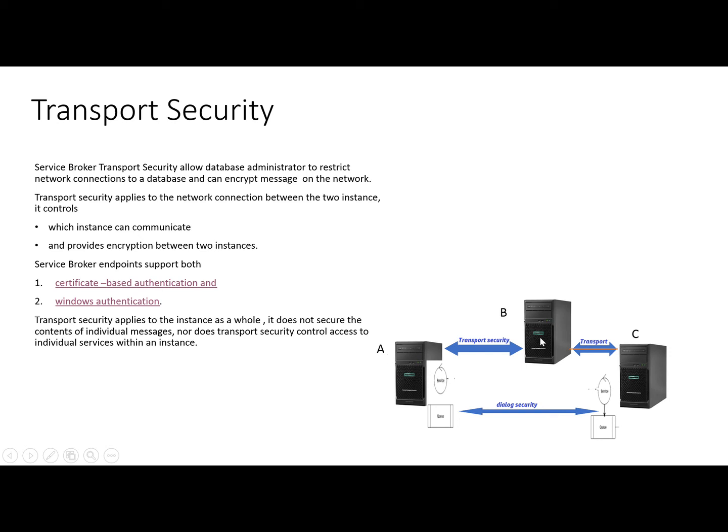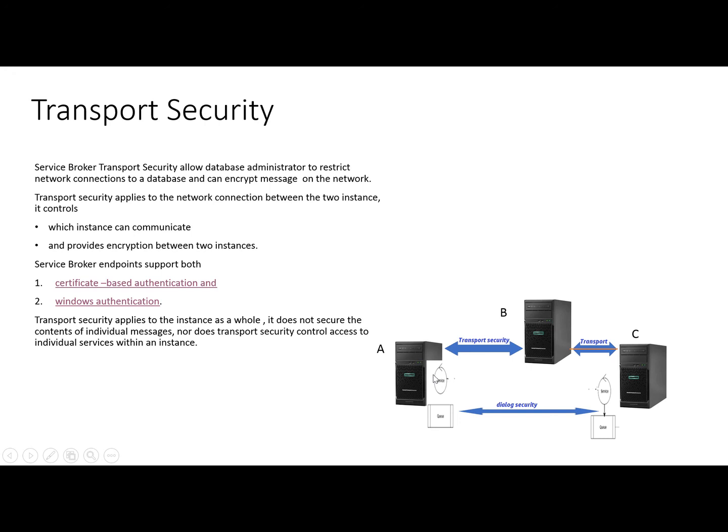This is one point and this is the other point, and then it will forward this message to the other server, which is the target server. So the transport security applies to the network connections between the two instances, and it controls which instance can communicate, and it provides the encryption between two instances.